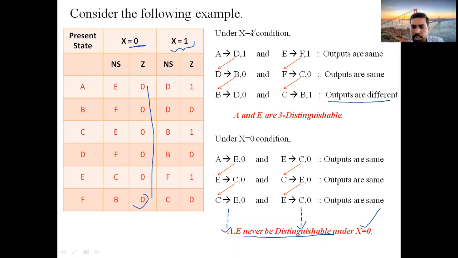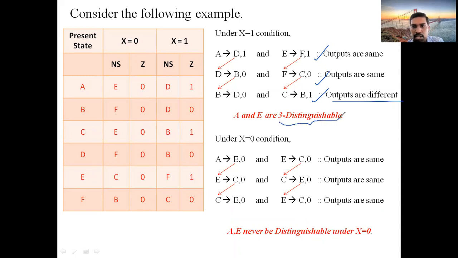Remember that the distinguishable sequence is nothing but you start comparing the states until the outputs are different. And you count the number of comparisons. This is step number 1, step number 2, and step number 3. In the third step, we got different outputs. That's why it is a 3 distinguishable sequence. Suppose for 4 steps it is distinguishable, then it's 4 distinguishable. If 5 steps show different outputs, it is 5 distinguishable. So for k comparisons, if it shows different outputs, it is a k distinguishable sequence.